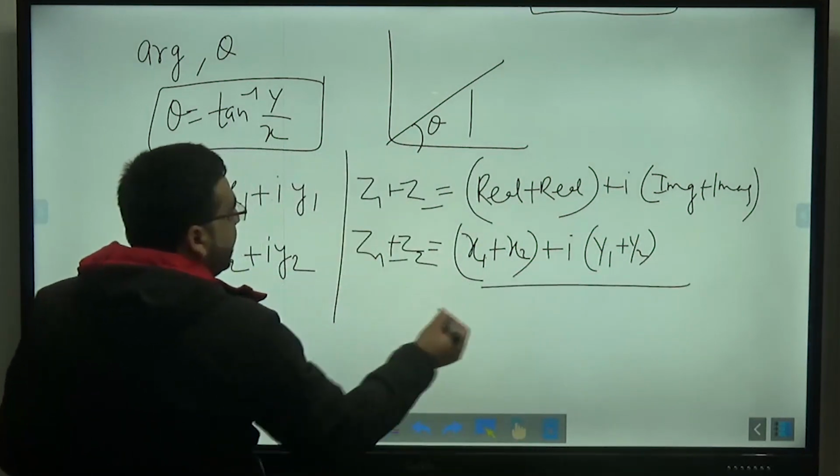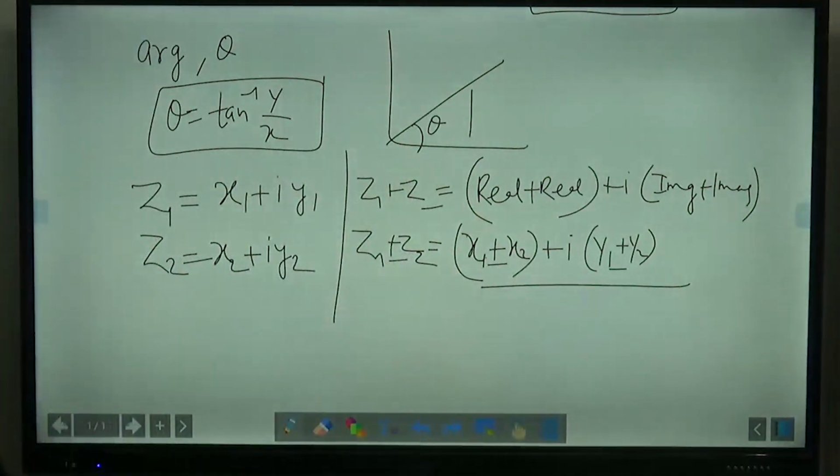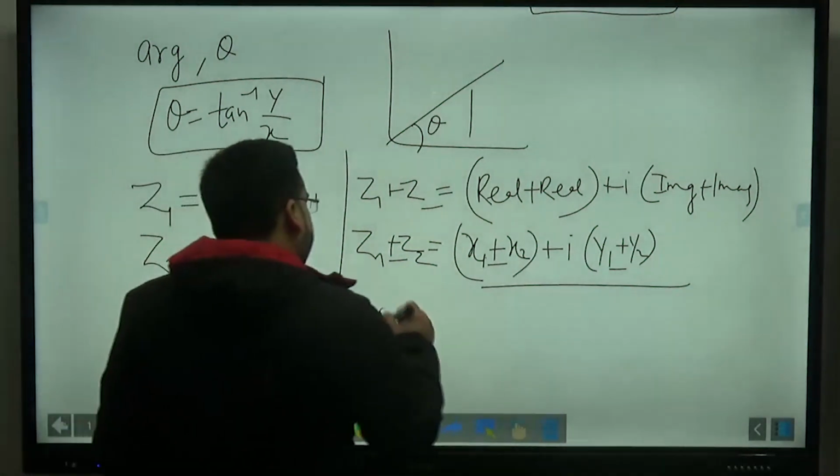Similarly, if we have subtraction here, it will be subtraction here. This is also what we discussed in the properties. Then the second property is called the conjugate.